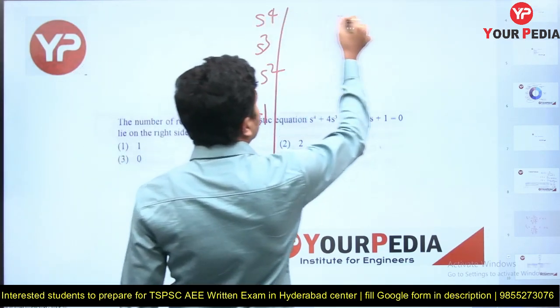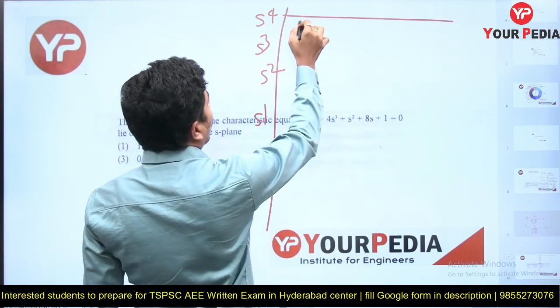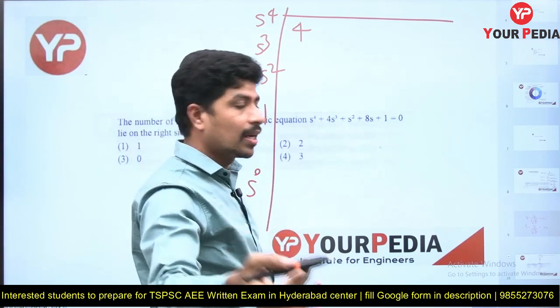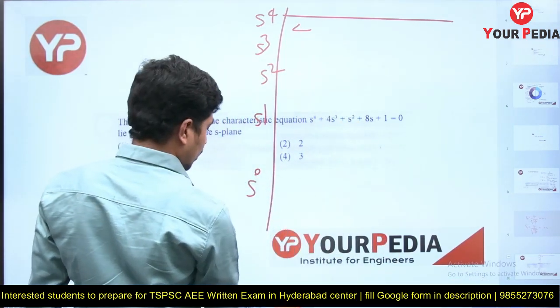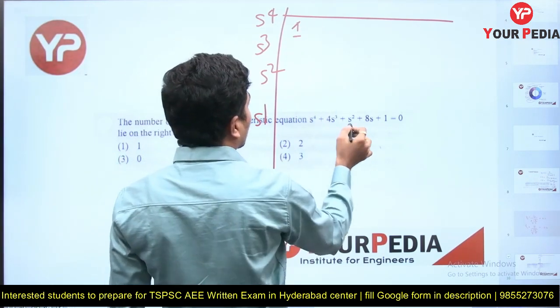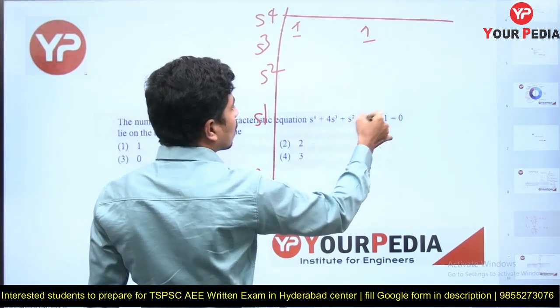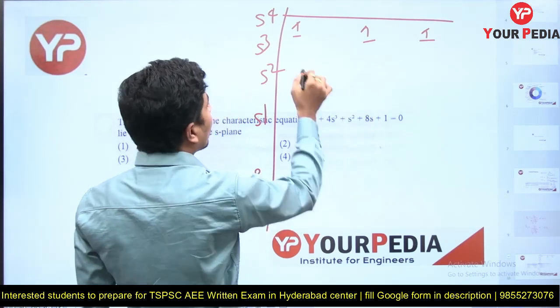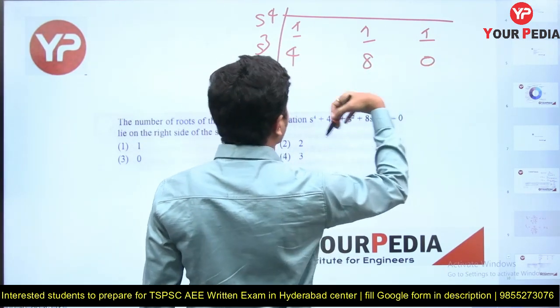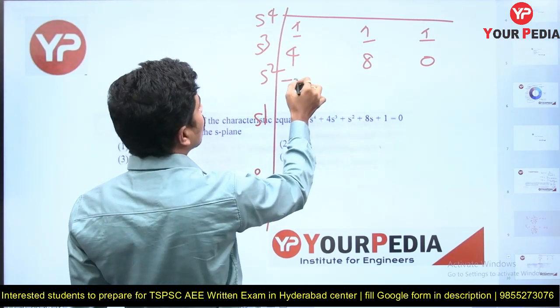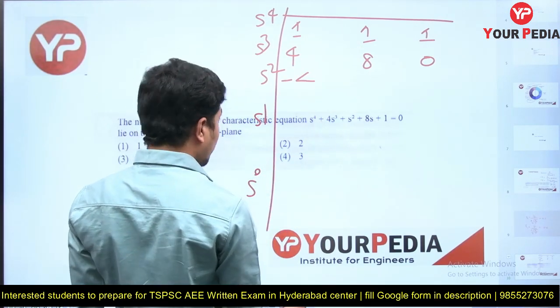First two rows can be directly filled in the RH tabulation. First one is 1, next one is 1, and that next one is also 1. After that we have 4, next one is 8, and this is 0. If you do this, how much are you going to get? Minus 4, I think, or minus 2.